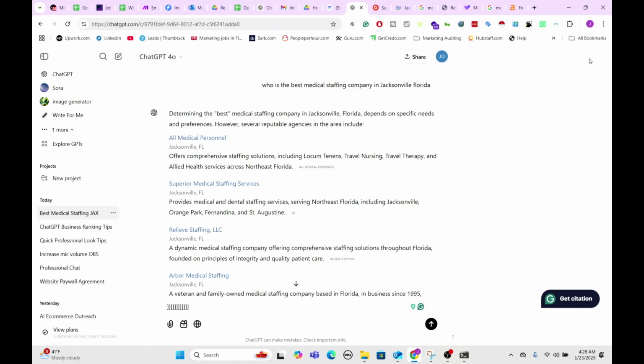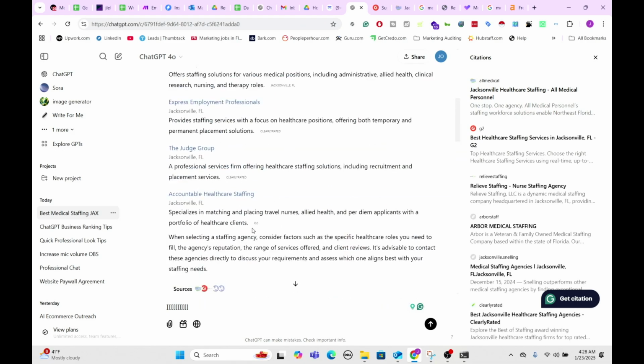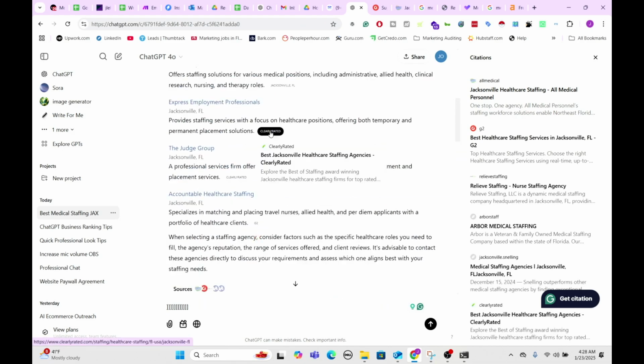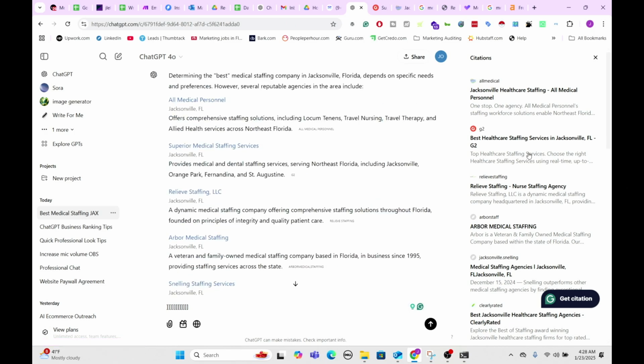And what you really want to notice is that if you come down here, there's something that says sources, and you'll even see under these other little tiny ones, it'll say which source it's specifically pulled from. But you really want to pay attention to the weighting, or in this situation, they call it citations. The top has the most amount of weight to it, and the bottom has the least amount of weight.